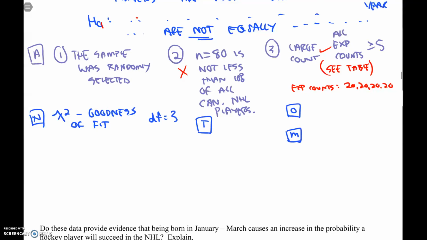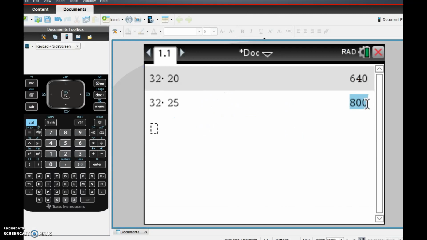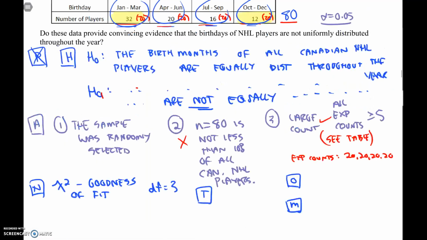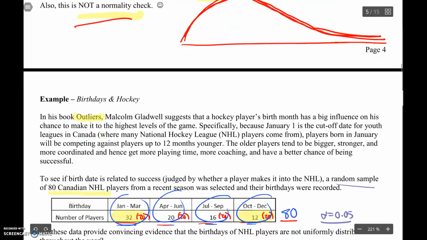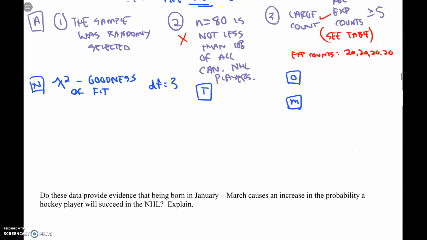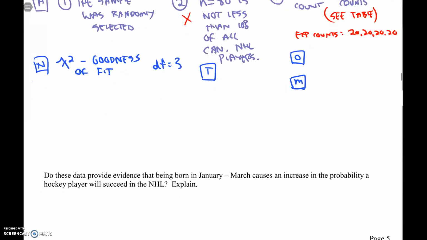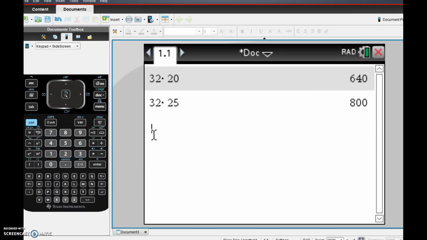We could do this by hand, but I do want to show you how to do the calculator. By the way, to do it by hand, I would calculate the observed minus expected squared over the expected, plus, do that for every single cell. It would be very easy to do by hand. As long as we name the test, though, we don't have to show our work. We don't have to show the formula. We can just use our calculator. So let's just use our calculator.